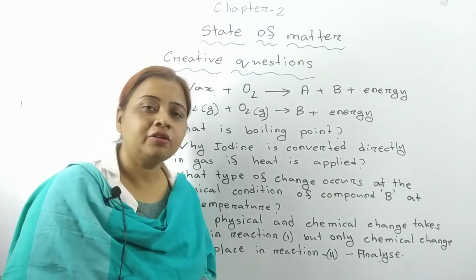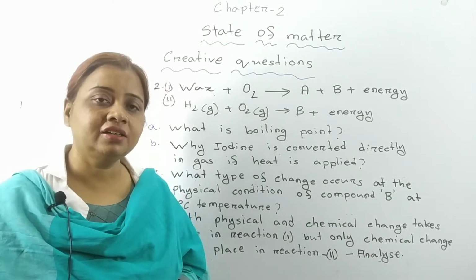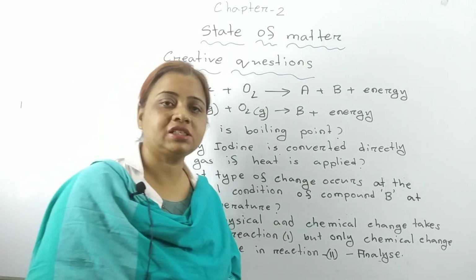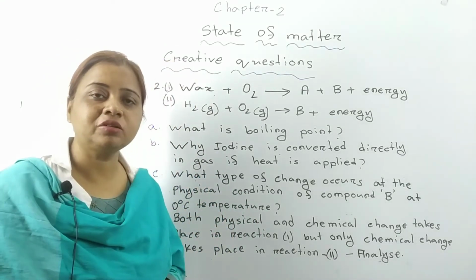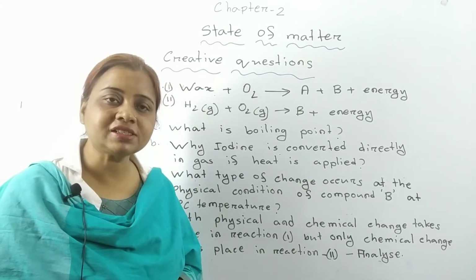At the constant pressure, the temperature at which any liquid substance can be converted into gas is known as boiling point.